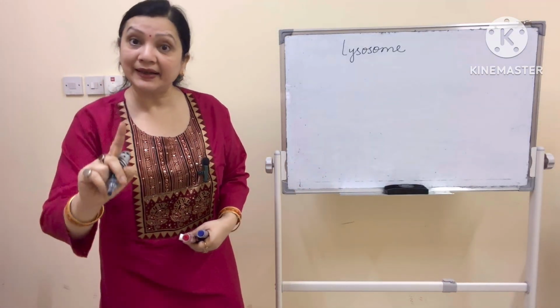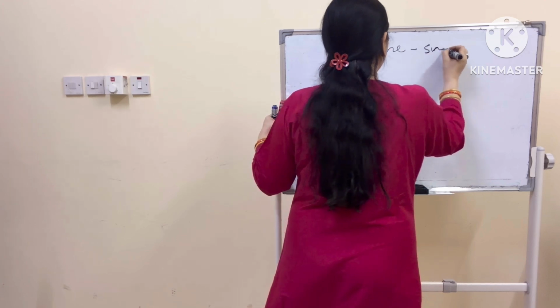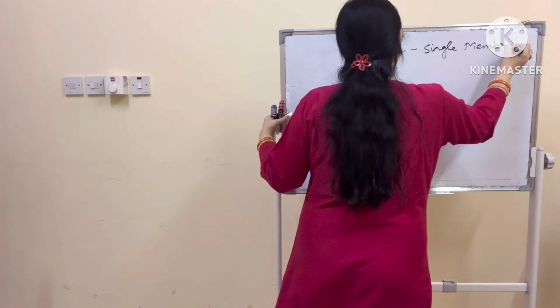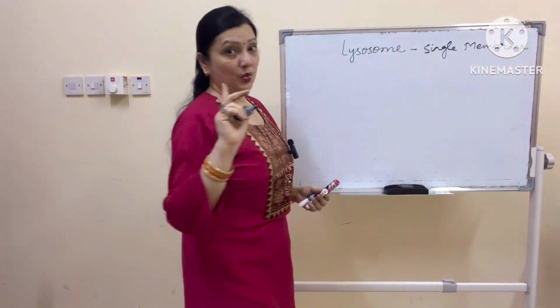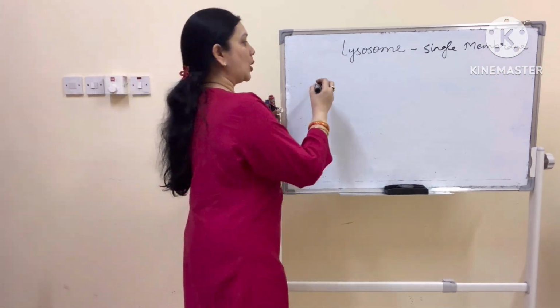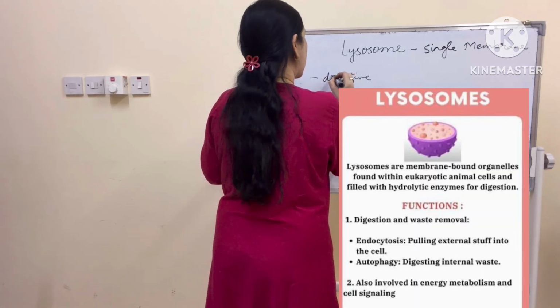Lysosomes are single membrane structures. They have only one membrane. Ribosome had no membrane. Lysosome has one membrane. They have digestive enzymes inside them.